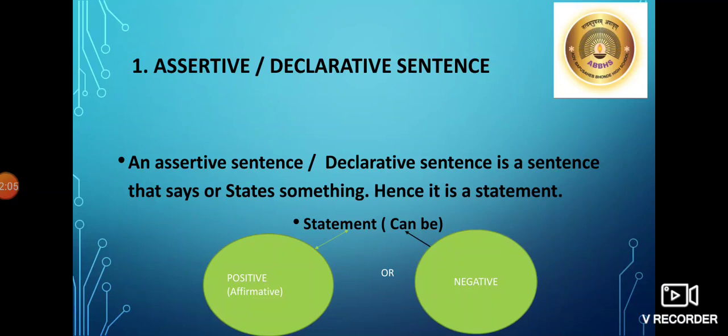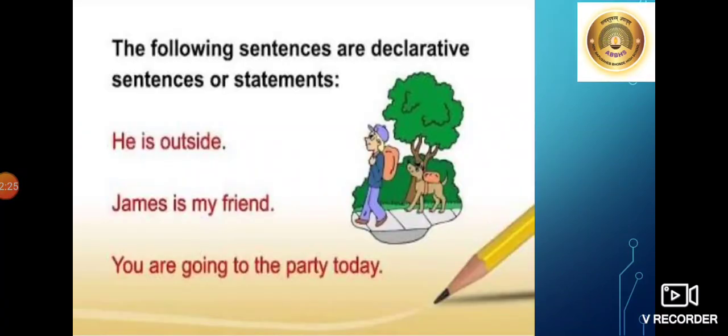Number 1, assertive declarative sentence. An assertive declarative sentence is a sentence that says or states something. Hence, it is a statement. A statement can be positive or negative. For example, he is outside. James is my friend. You are going to the party today. Now, these three examples are just statements.